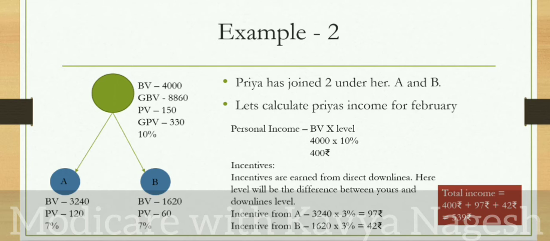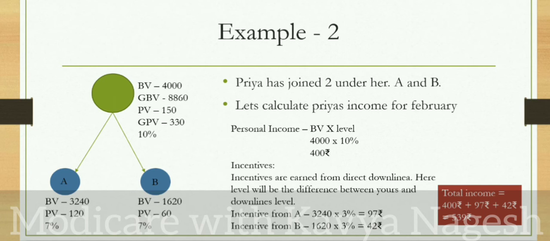And now with 2 downlines, her BV, GBV, becomes bigger now. So let's add her 4,000, A's 3,240 and B's 1,620. So her GBV becomes 8,860. And what happens to her PV also? She has personally made 150, A has made 120, B has made 60. So let's add everything, and her group point value becomes 330. As soon as she crosses the 300 PV, she becomes a 10% level consultant. So she becomes a 10% level achiever now.